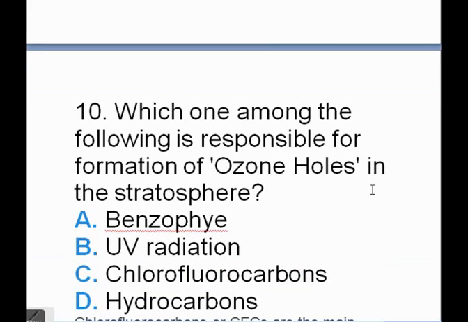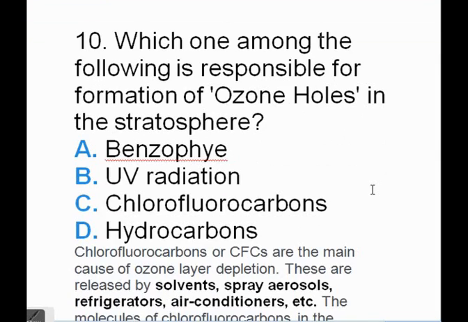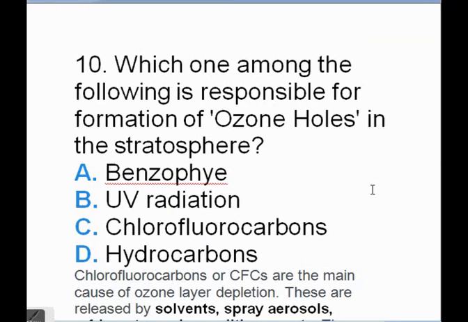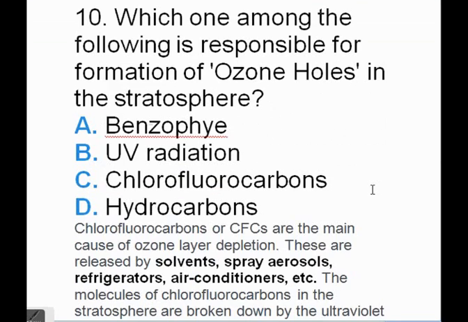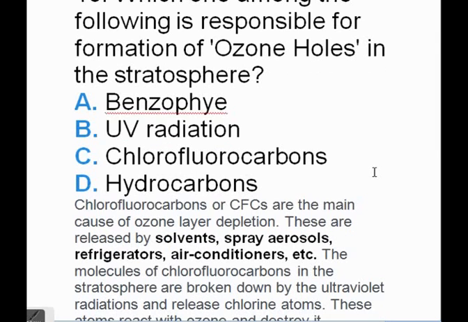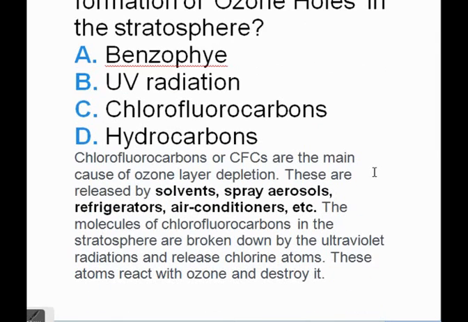Which one among the following is responsible for formation of ozone holes in the stratosphere? So its correct answer is chlorofluorocarbons. So now we will discuss a little bit about chlorofluorocarbons. Chlorofluorocarbons or CFCs are the main cause of ozone layer depletion. These are released by solvents, spray aerosols, refrigerators, air conditioner, etc. The molecules of chlorofluorocarbons in the stratosphere are broken down by the ultraviolet radiations and release chlorine atoms. These atoms react with ozone and destroy it.